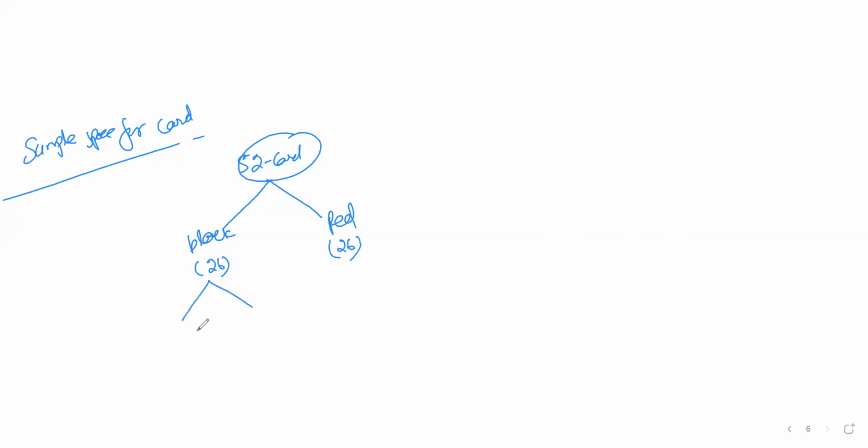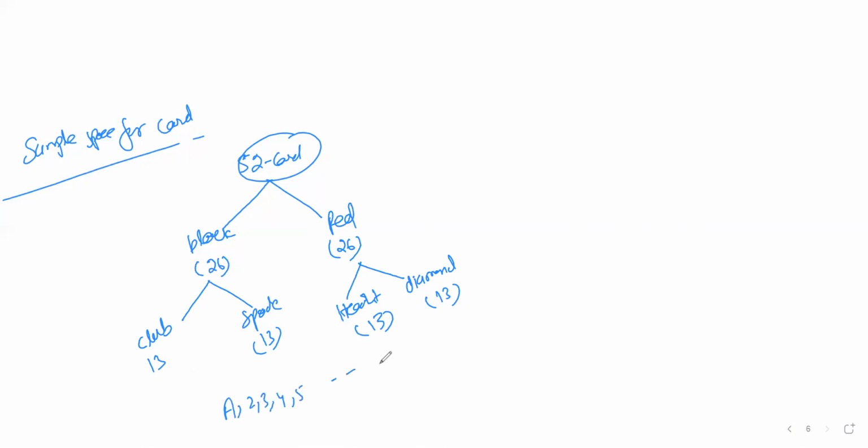Again, black is divided into 2 types of card: one is club and the other is spade. Club is 13 and spade is also 13. Red is divided into heart, 13, and diamond, 13. In total, you get 52. There are 13 cards of each kind, starting from A, 2, 3, 4, 5, and going up to 10, Jack, Queen, King.